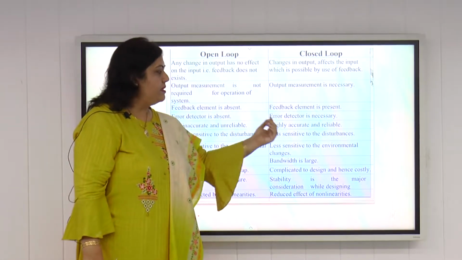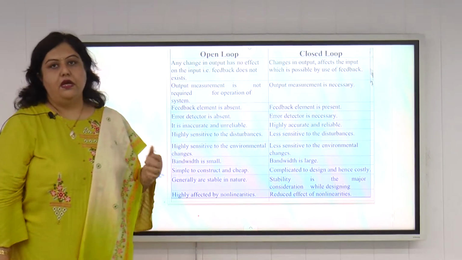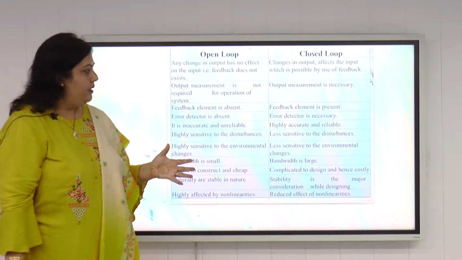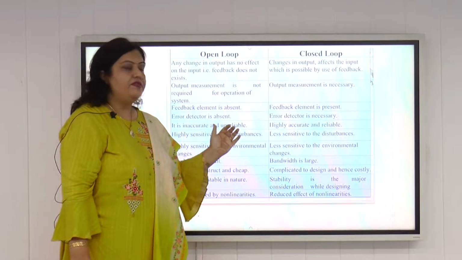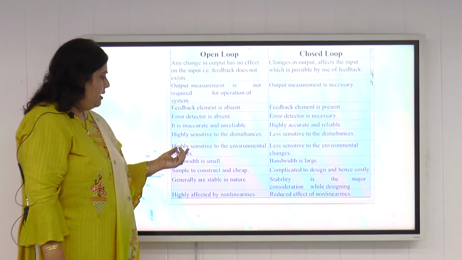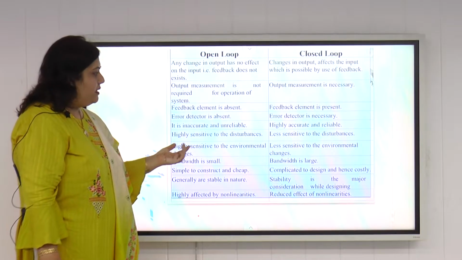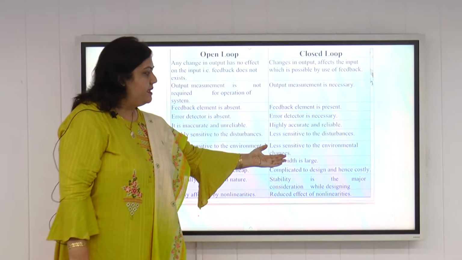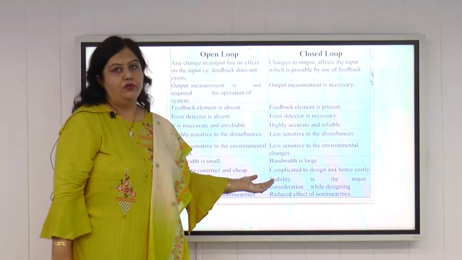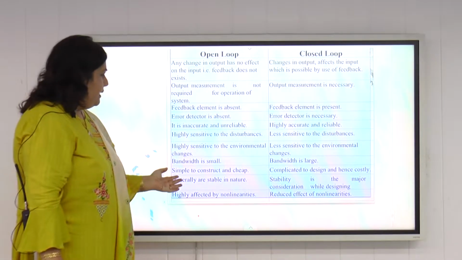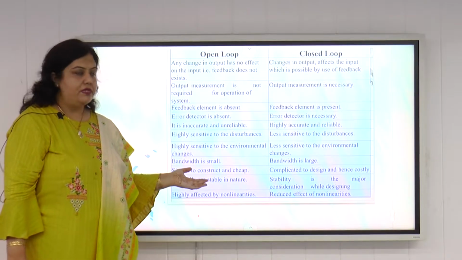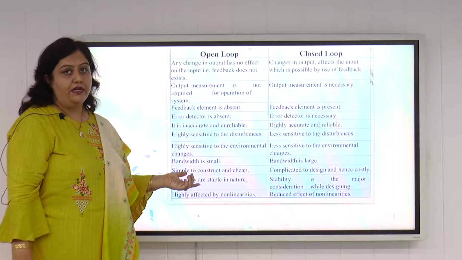The closed loop control system is less sensitive to any disturbances. Disturbances means the effect of any environmental effects. So the closed loop control system is much less sensitive to output or environmental disturbances. Open loop is highly sensitive to environmental changes, while the closed loop control system is less sensitive to them. The bandwidth is small in open loop, while the bandwidth of the closed loop control system is very large. Then, open loop is very simple to construct. This is the only advantage of the open loop control system, that it is very simple to construct and it is cheap.